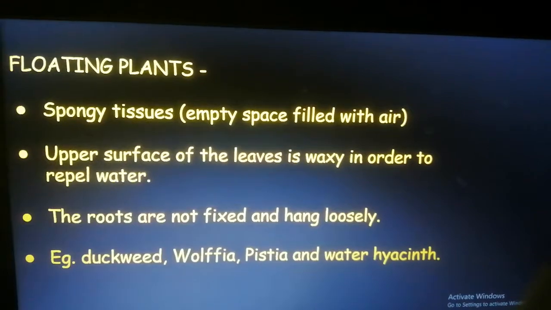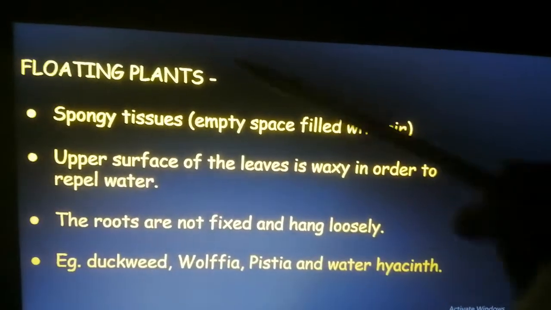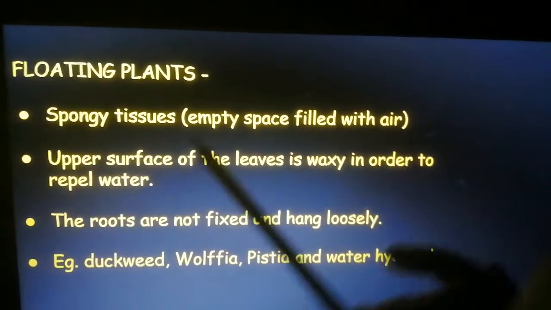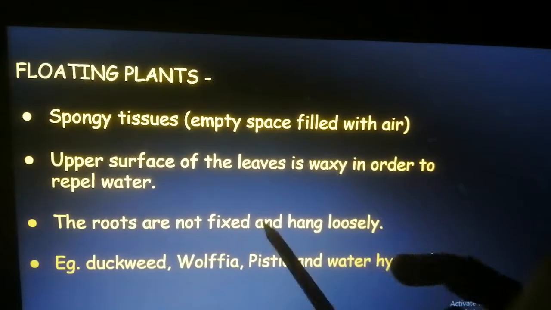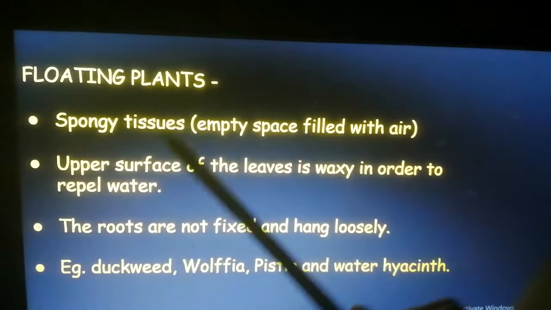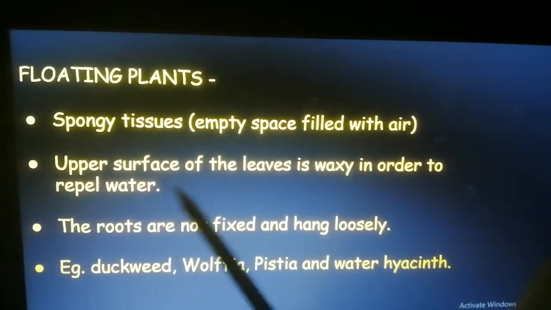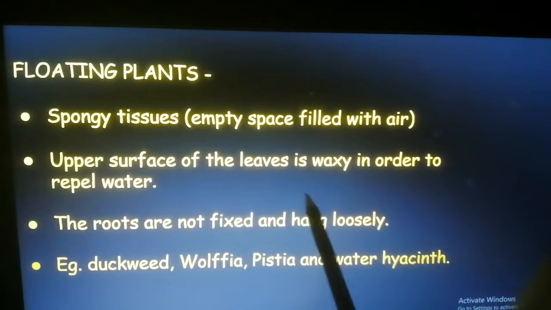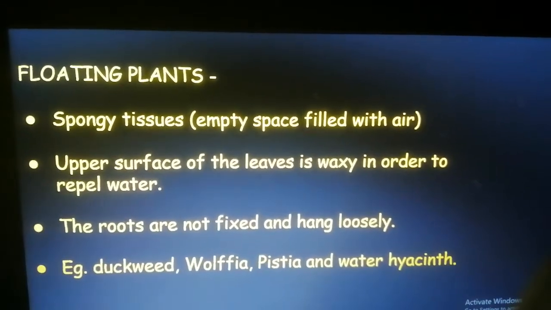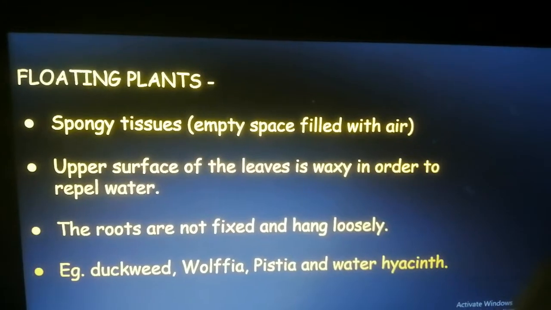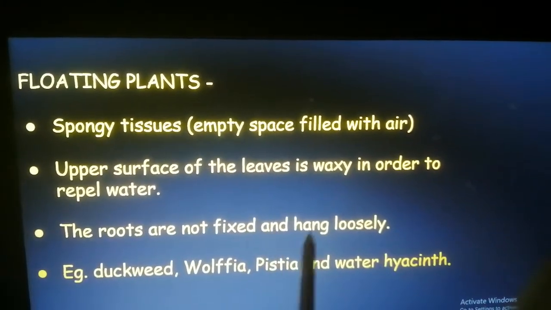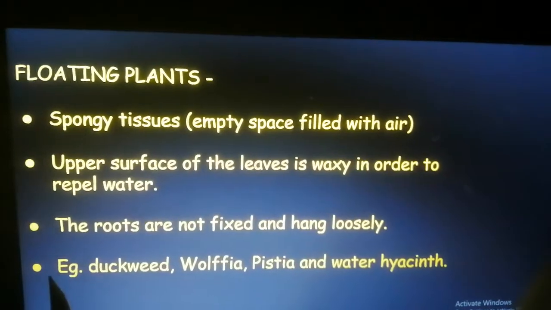So when you are asked about floating plants, these are the things that you have to remember. That is, they have spongy tissues, then the leaves are covered with a waxy coating that helps them in repelling water, and the last one is that the roots are not fixed and hang loosely.